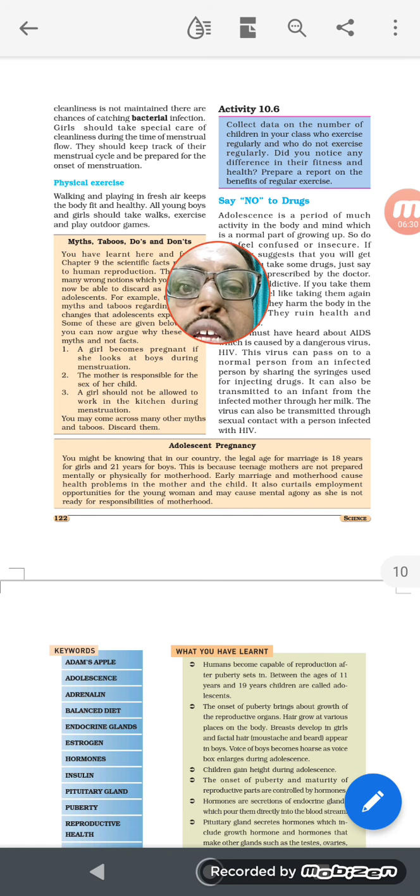Whenever we are using these drugs, people use the same needles which are used by others, which may cause diseases like HIV and hepatitis C, those deadly diseases which don't even have a treatment. And there are a lot of myths or taboos followed in each and every area. Some areas consider that a female child is not good, a male child is required, and females are not allowed to work in the kitchen during the menstrual cycle. Those are just a myth. There is no relation between those things.